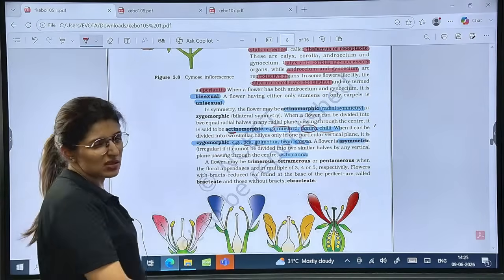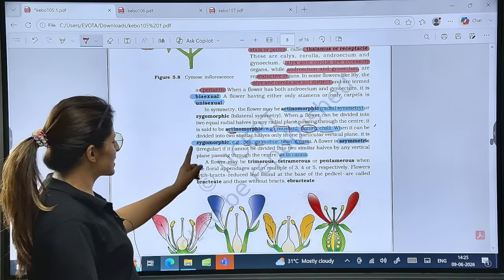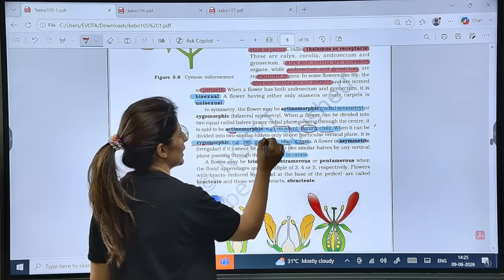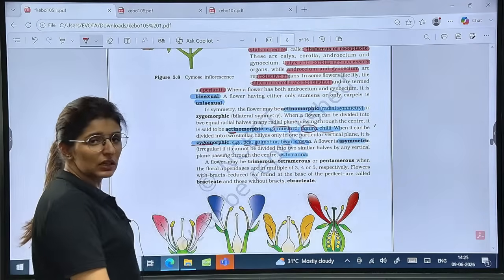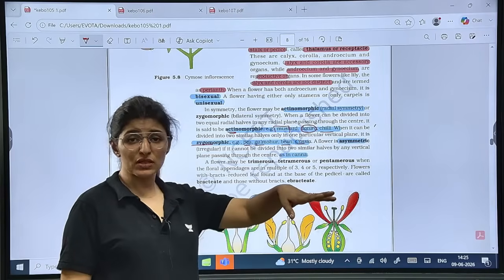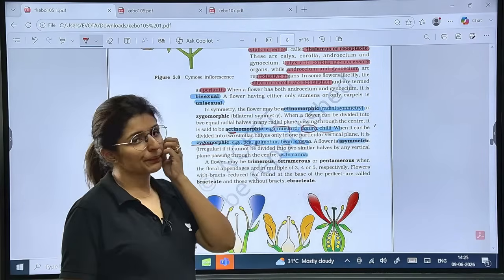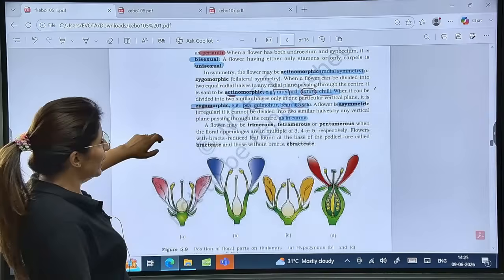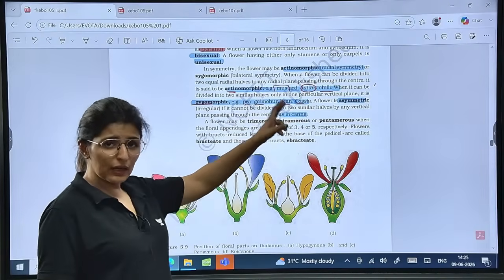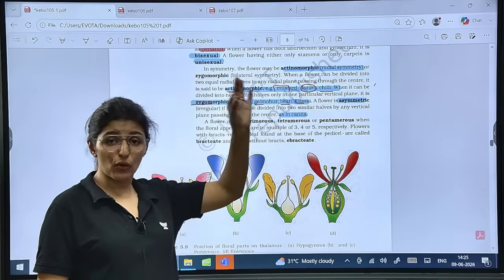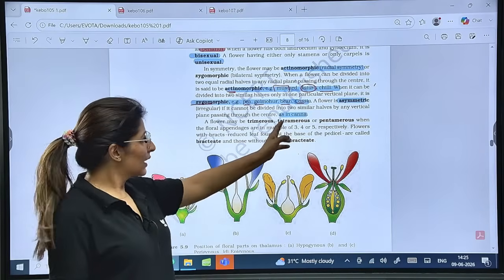Is that clear? Can you just remember that? So zygomorphic: Cassia, Gulmohar, pea, bean. So this is the mnemonic, right? And for asymmetrical, which cannot be divided into two similar halves, that is Canna. Please tell me these points are clear. Then, if the whorls are in 3 or in multiples of 3, we call it trimerous. If it is 4 in number or multiples of 4, tetramerous.